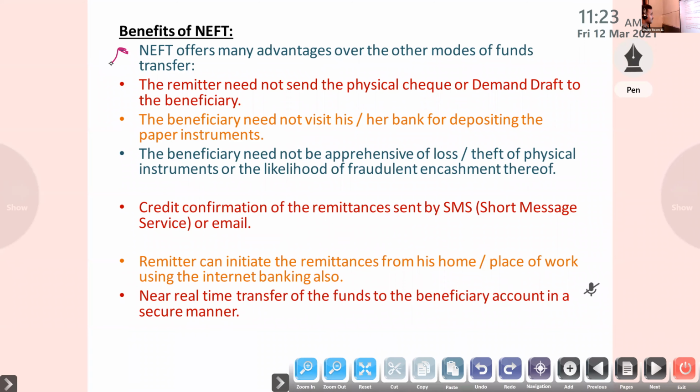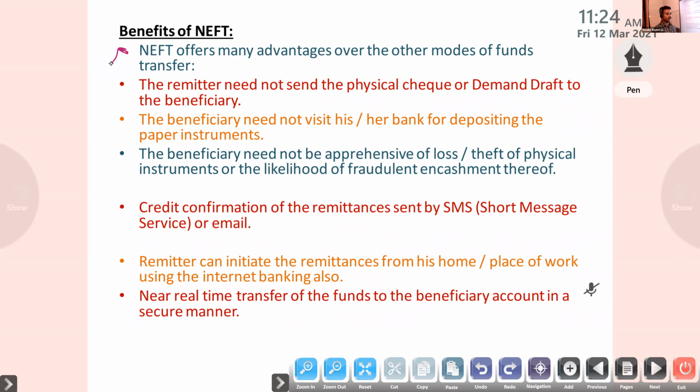Next one, it is near real-time transfer of the funds to the beneficiary account in a secure manner. It is secure. Why it is secure, you have to remember only one thing. You have to give the beneficiary details. Suppose I want to transfer an amount to Shubham Pal, then the correct name you have to give, then the correct account number.